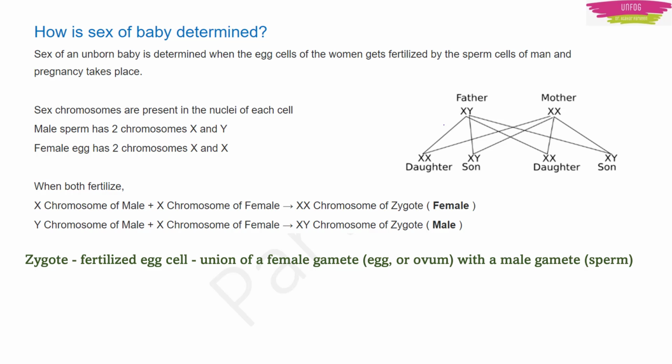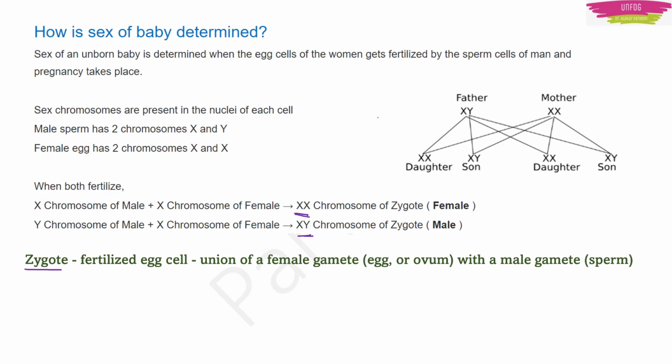When the male and female gametes, meaning egg or ovum for female and sperm for male, fuse together, a fertilized egg cell is formed. That fertilized egg cell is called a zygote. Now in this zygote, along with the 44 chromosomes, if there are XX chromosomes, then there will be a girl child. If there are X and Y chromosomes along with the 44 chromosomes, there will be a baby boy. Okay, this is clear now.